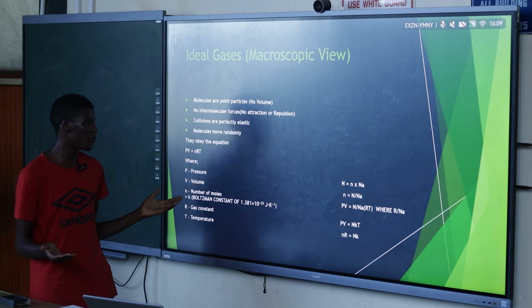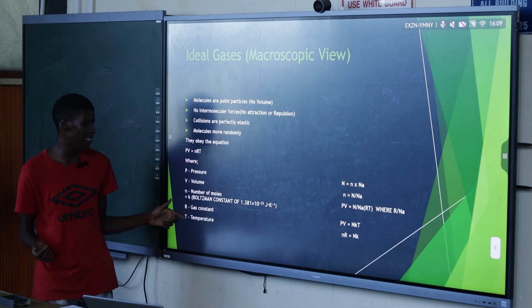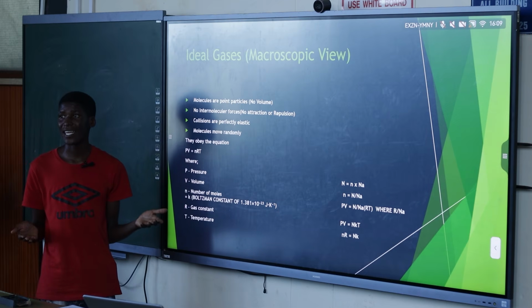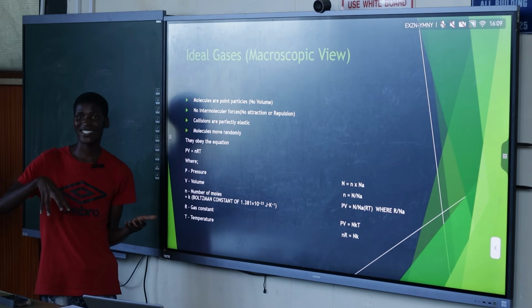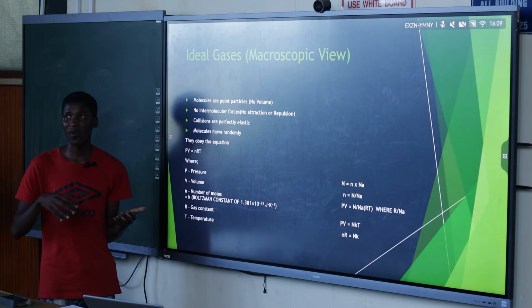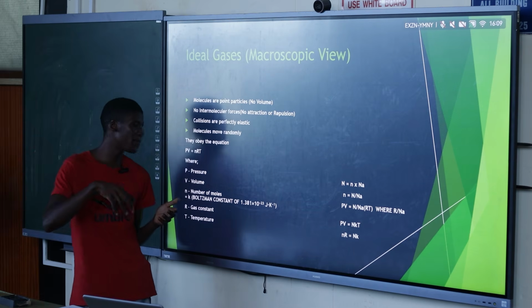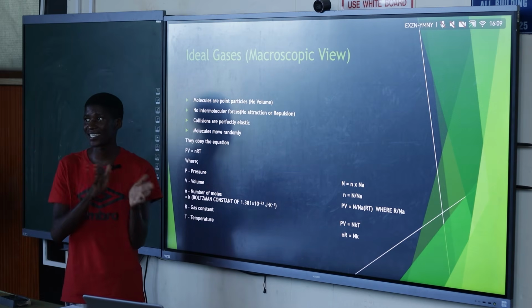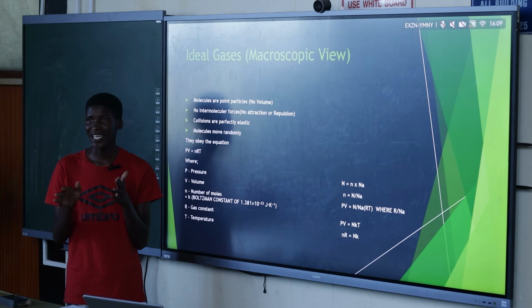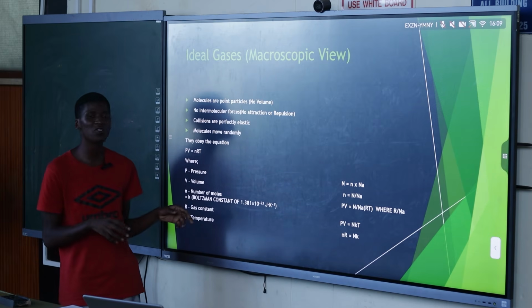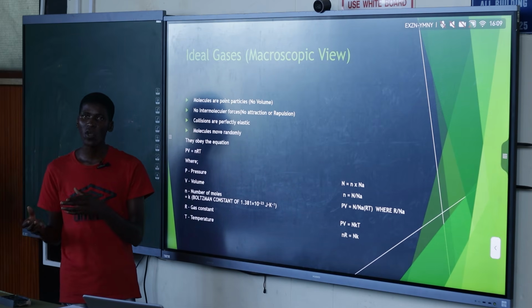An example of those laws is that the pressure and the temperature are directly proportional. So it means that when you increase the temperature, particles do what? They have more collisions. Because remember guys, when you increase the temperature, particles move faster and faster. And then that causes them to exert a large force on a what?